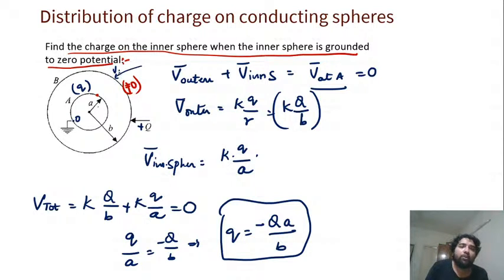Coming from infinity, here the potential is V. From here to here it should become zero, so minus V has to be added. Understanding the point? It is just a scalar; you have to add one positive to a negative. So the potential due to this sphere should be minus V. The outer sphere gives kQ by b, and the inner sphere gives minus kq by a, which cancels it. Clear? Did you understand how it works? Up to here the potential was V and here minus V is added, which means the potential due to this pair should be minus V, whatever plus V came.